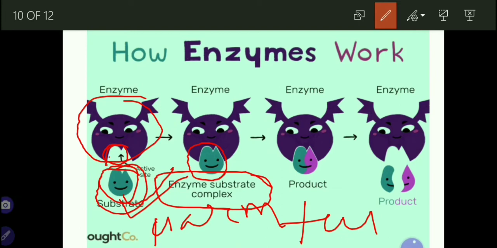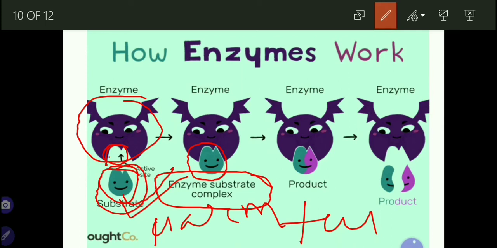The substrate can get attached to the enzyme by hydrogen bond, ionic bond, dipole-dipole interaction, van der Waals force of attraction. All this kind of interaction can be possible for the interaction of enzyme and the substrate.